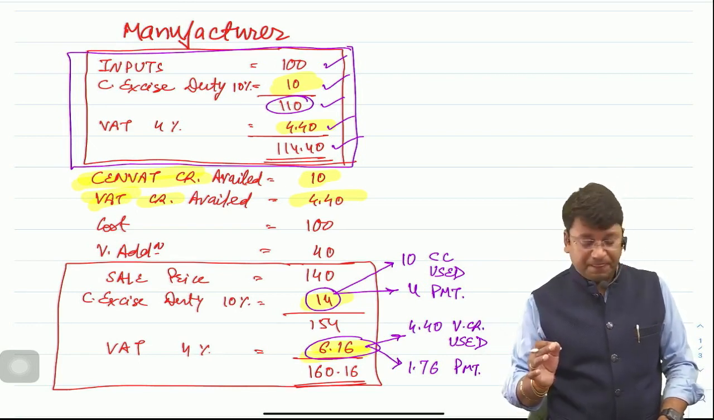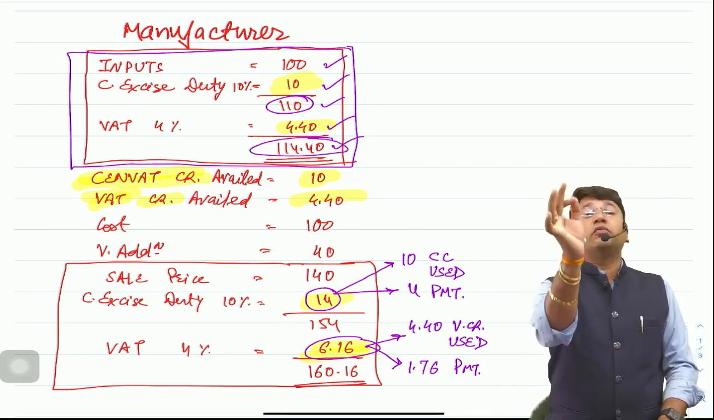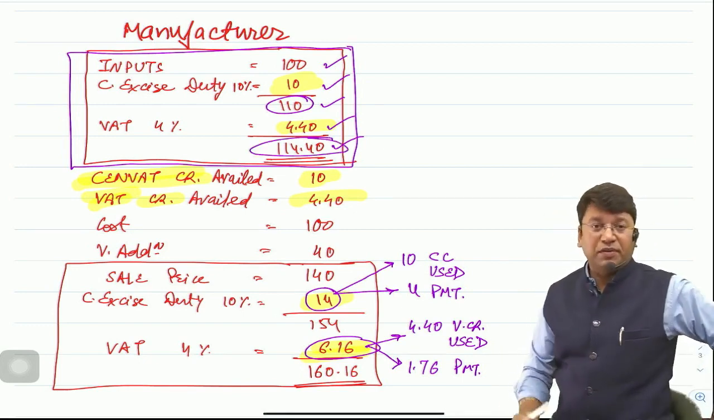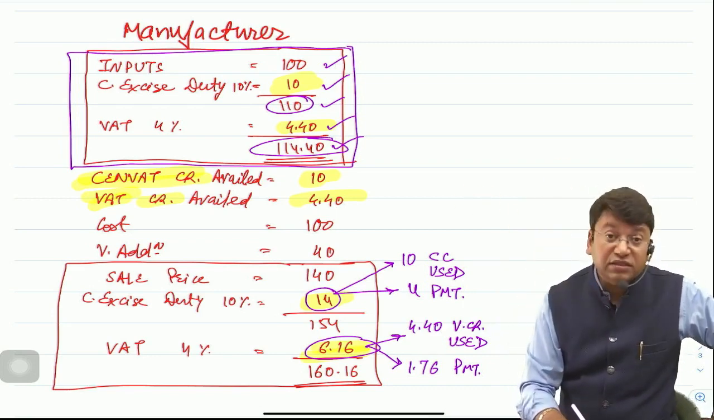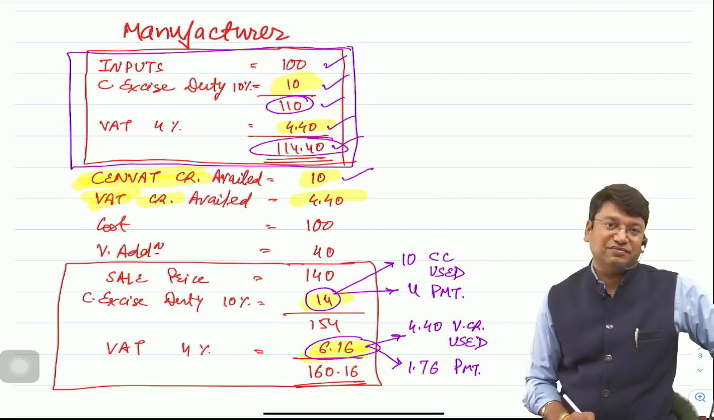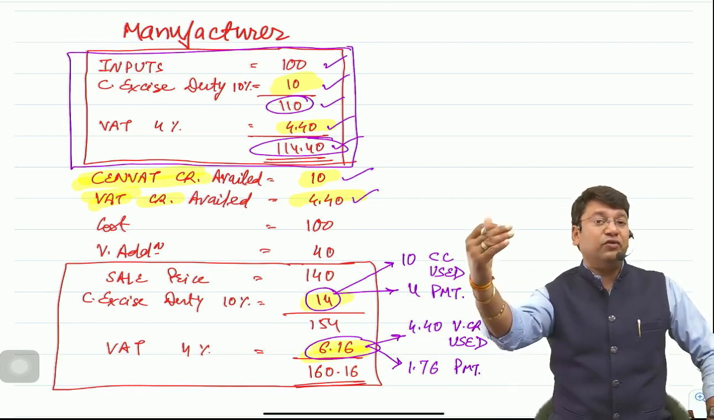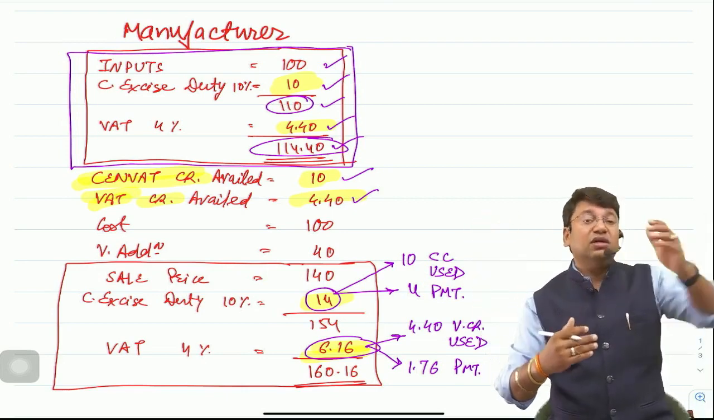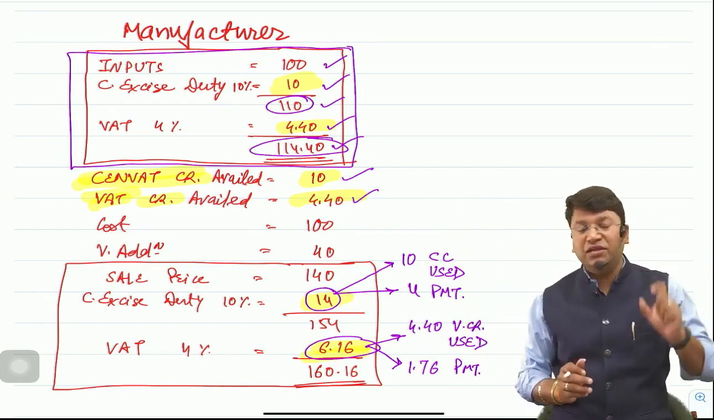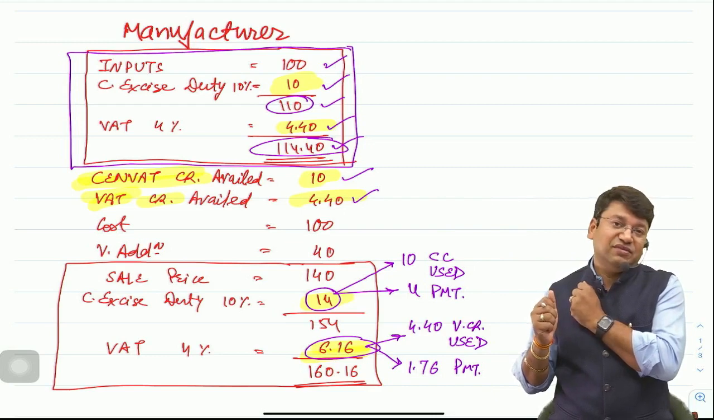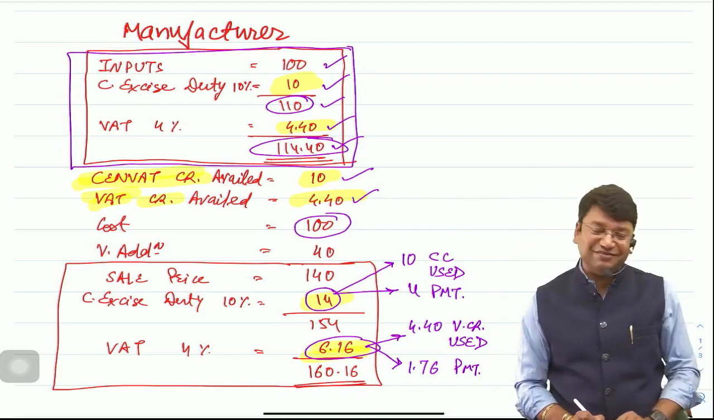So sir, the total purchase price was 114.40, out of which a CENVAT credit of rupees 10 was allowed and a VAT credit of 4.4 was allowed. These credits will be available for use at the time of paying the liability. So these are current assets. So out of 114.40, his actual cost comes to rupees 100 only.